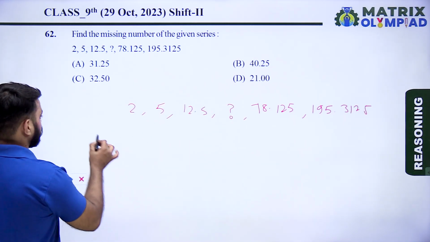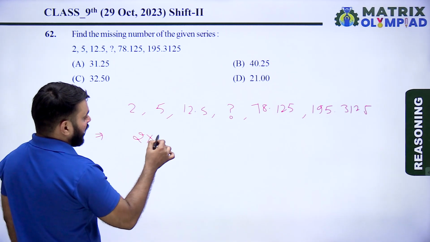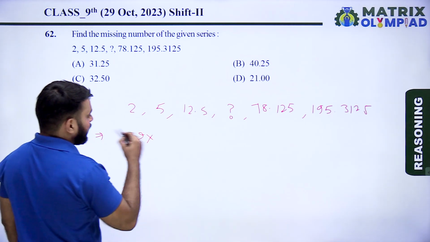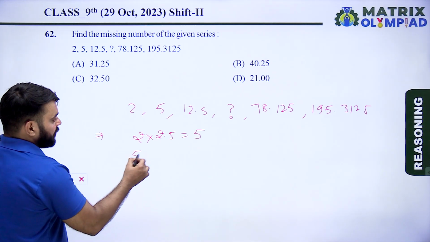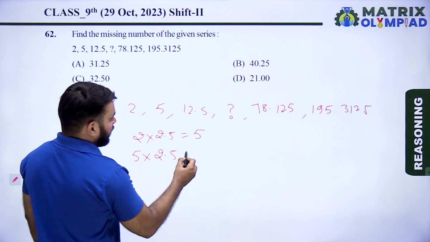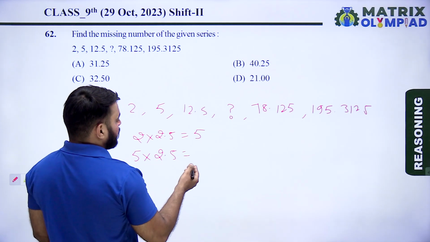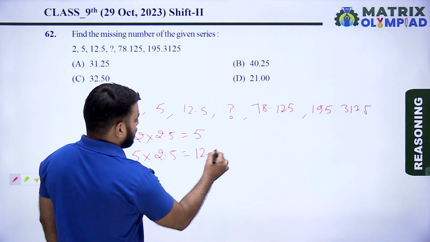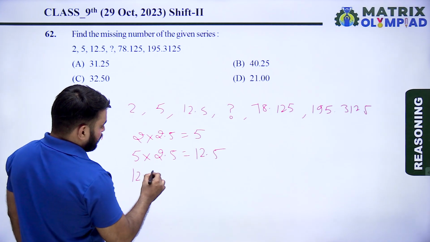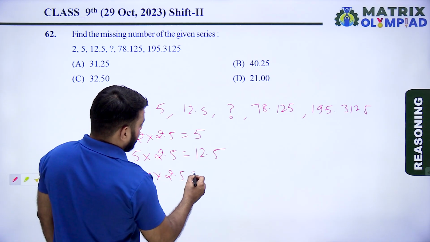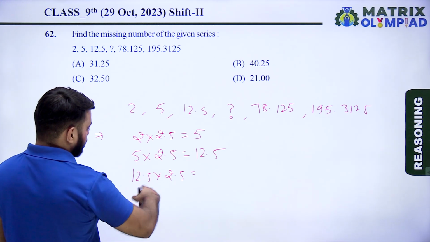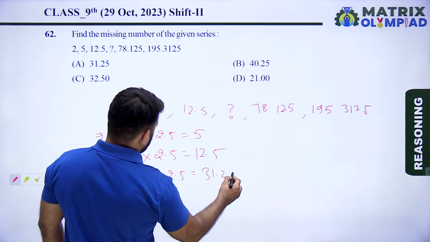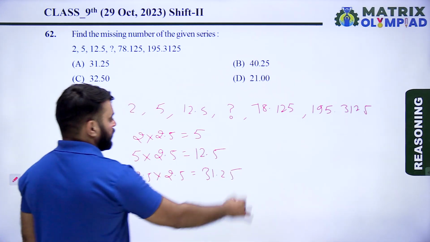So the pattern is 2 multiplied by 2.5, which means 5. Now 5 multiplied by 2.5 means 12.5. Now 12.5 multiplied by 2.5 means 31.25.